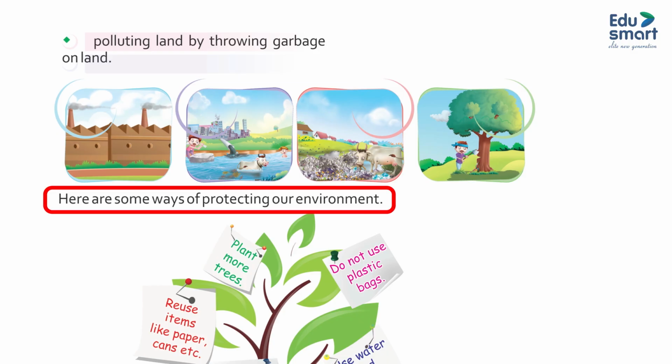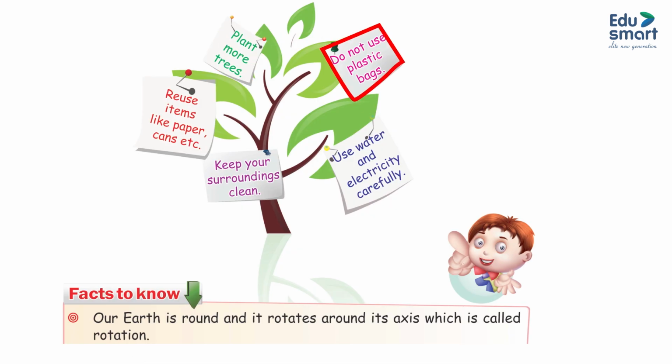Here are some ways of protecting our environment. Plant more trees. Do not use plastic bags. Use water and electricity carefully. Keep your surroundings clean. Reuse items like paper, cans, etc.